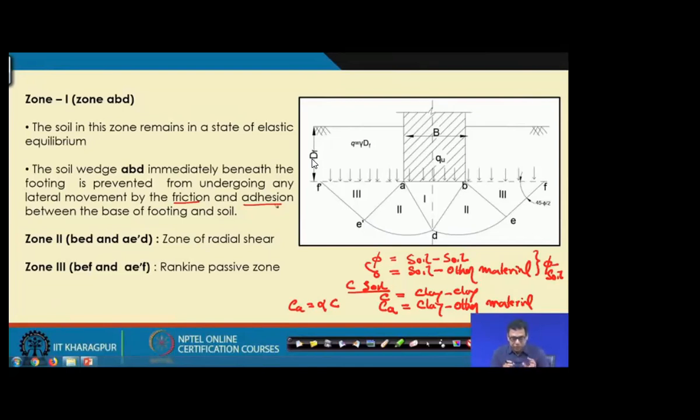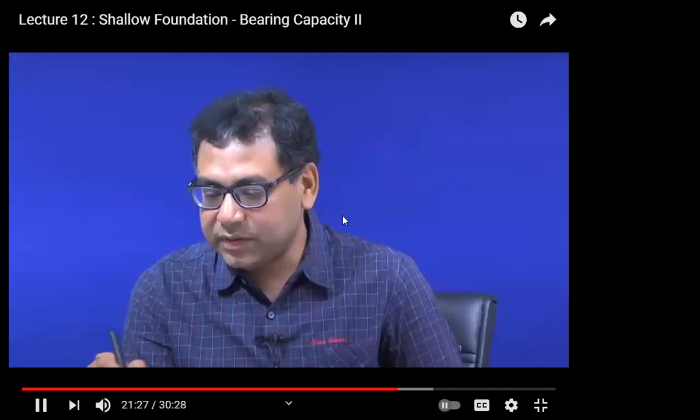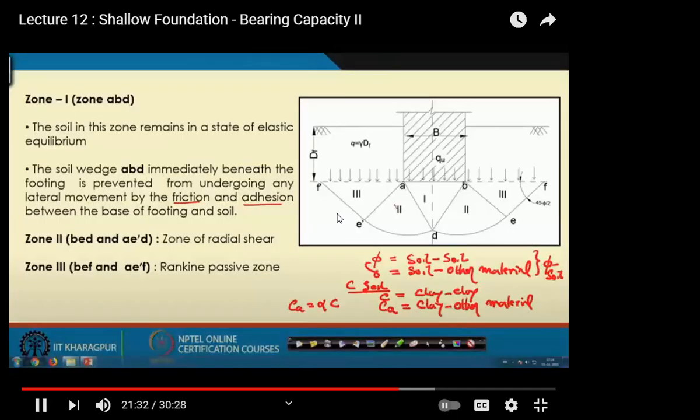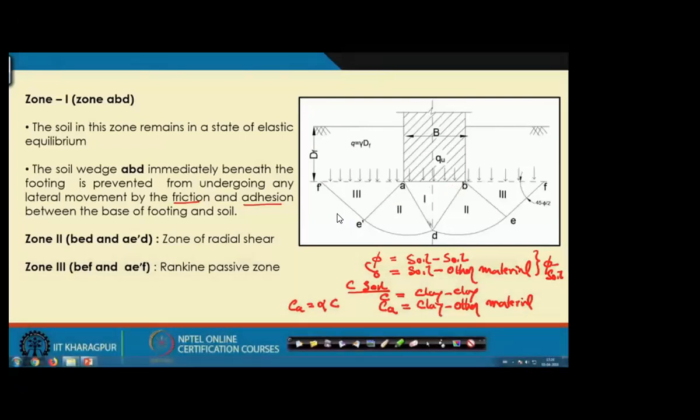Now, in zone 2, when we apply this load, this foundation and zone 1 deform in the downward direction. So, the soil of the other zone will deform in the radial direction. This soil zone is not deforming in the radial direction, but this soil zone is, because this wedge and the foundation are going in the downward direction.